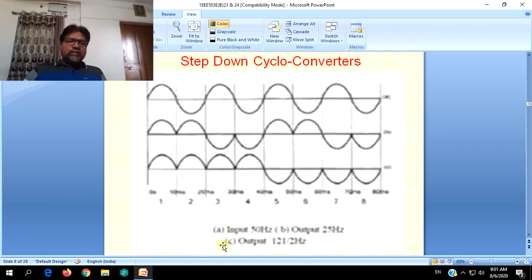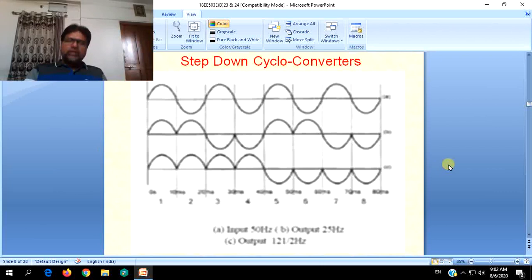We have taken 20 Hz for the sake of understanding with these frequency intervals. If the input is having 50 Hz frequency, then in the first case the output will be having half of the source frequency, that is 25 Hz, and the second case will be having output frequency as 1/4, that is 12.5 Hz.